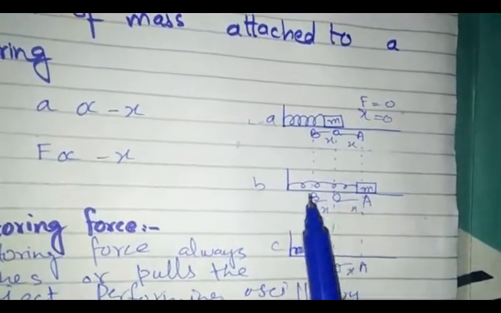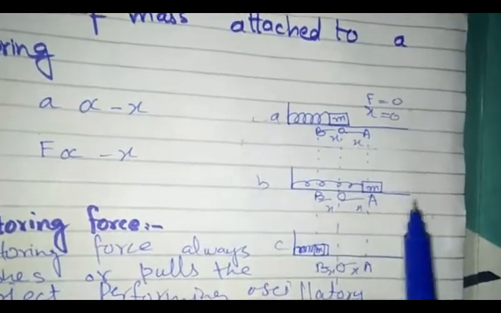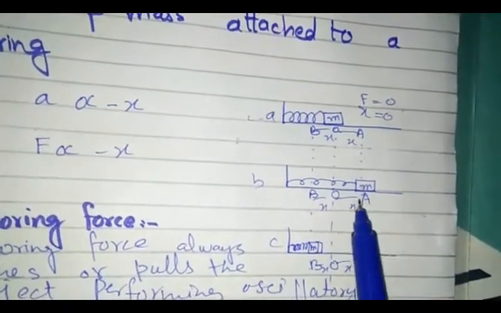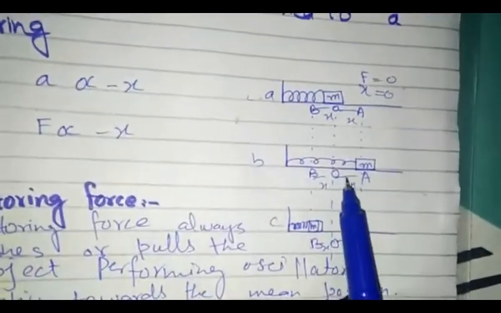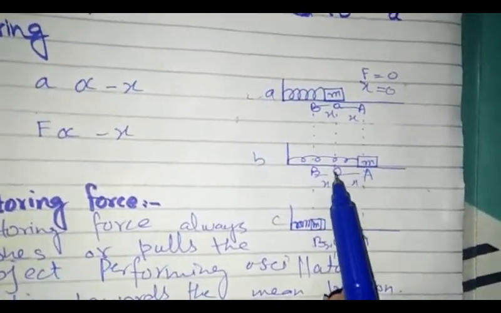But in the second case, students, if we bring the object to extreme position A and then release it, it will move towards O due to restoring force, because restoring force always pushes the object towards the mean position.